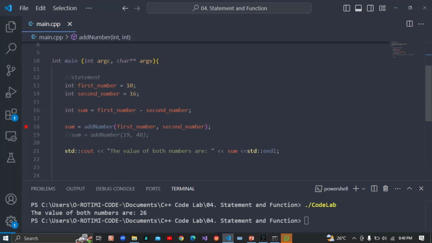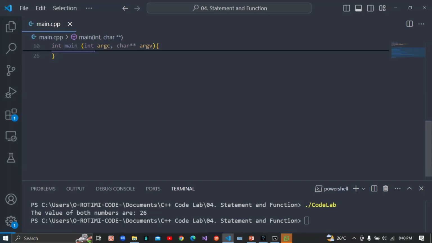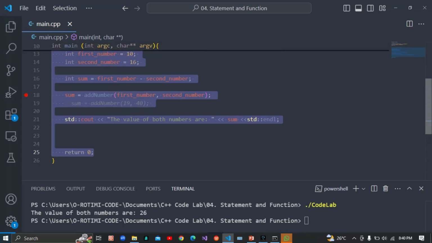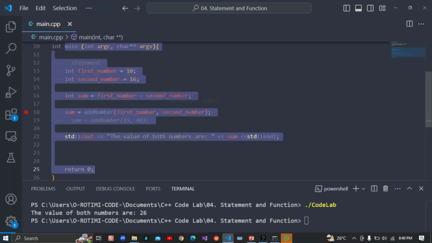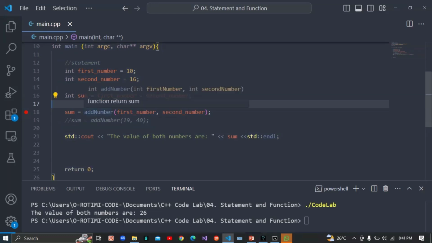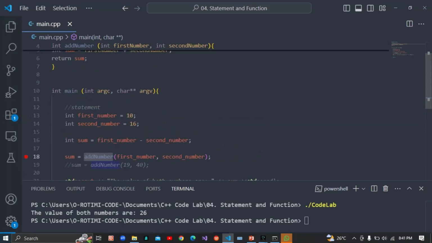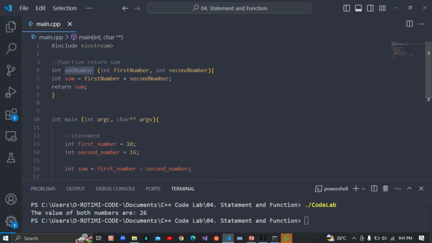It goes to this particular code here. Once it sees that this is a function call, it notices that you have add number, which is not written in this particular code here. The compiler doesn't recognize it here, so it's going to save this part and go look for this particular code. So once it sees this code here, what is it going to do?